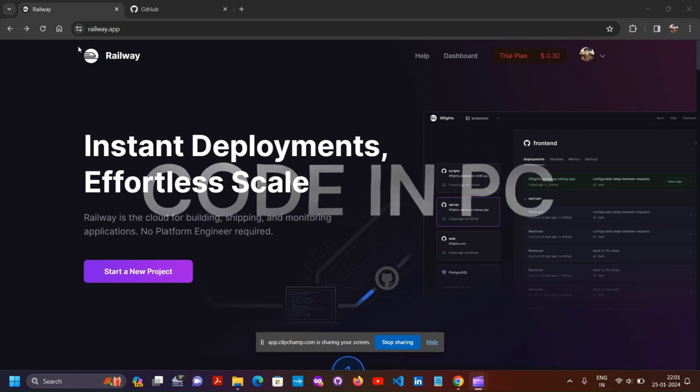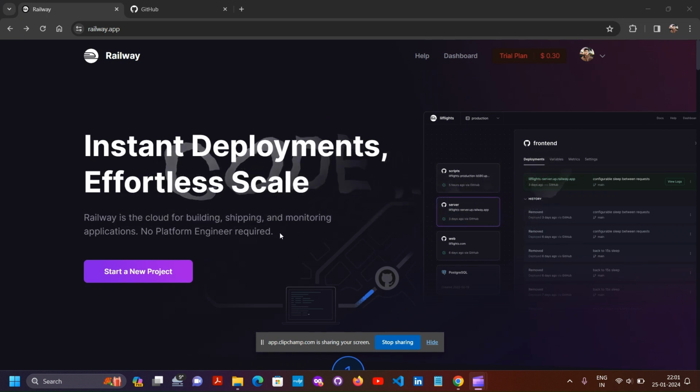Welcome to Open Minder. Today I will host my Node.js portfolio application to this Railway app. Basically, this is an app to host websites based on Node.js applications.